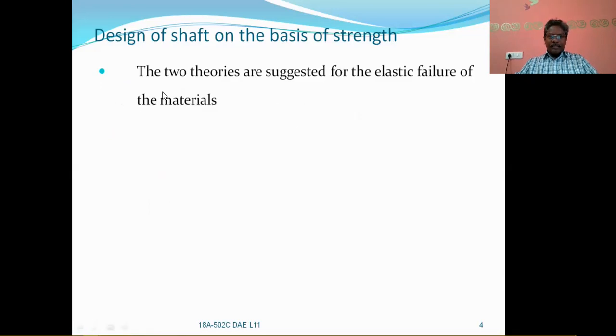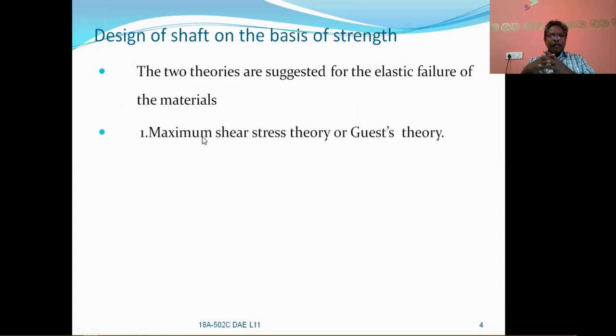There are two theories suggested for the elastic failure of materials. One is the maximum shear stress theory, also called Guest's theory, proposed by Guest, and this will be useful for ductile materials.